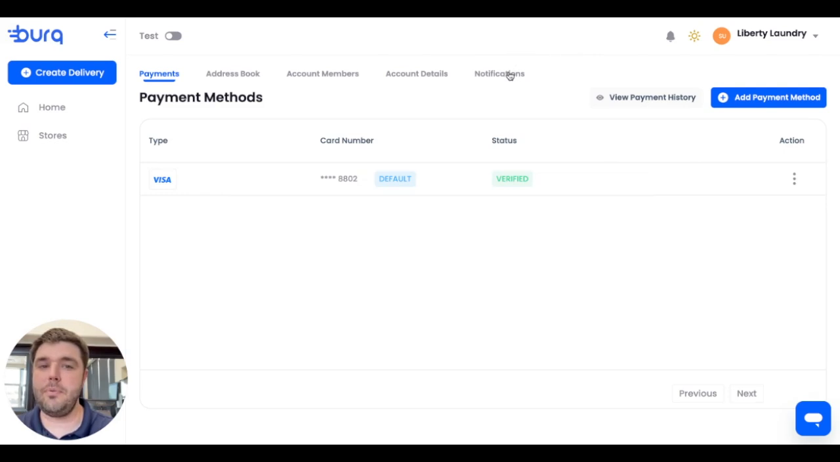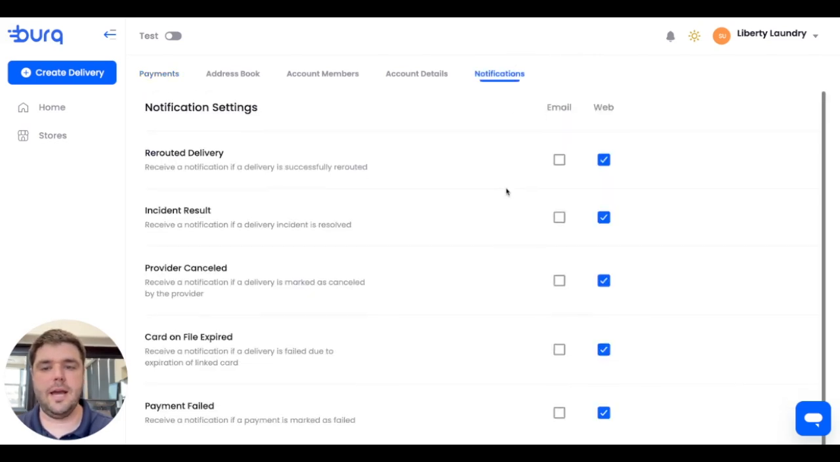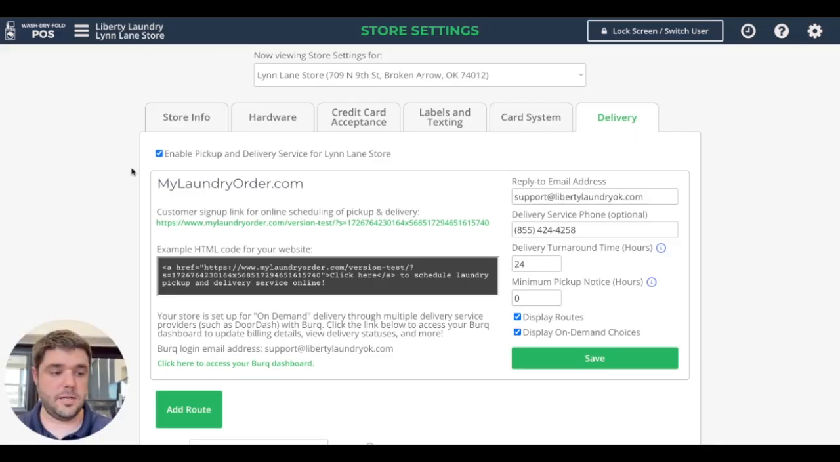And then also very important is to go to the Notifications tab and set it up so that it will send you emails if, for example, your payment of your card on file fails, or if it expires, or if there's some other incident with an on-demand delivery service, such as the provider canceled it, or Burke needed to reroute the delivery through a different delivery service provider if there was some situation that occurred. So that is really the 3 steps to set up the on-demand delivery service with MyLaundryOrder.com.